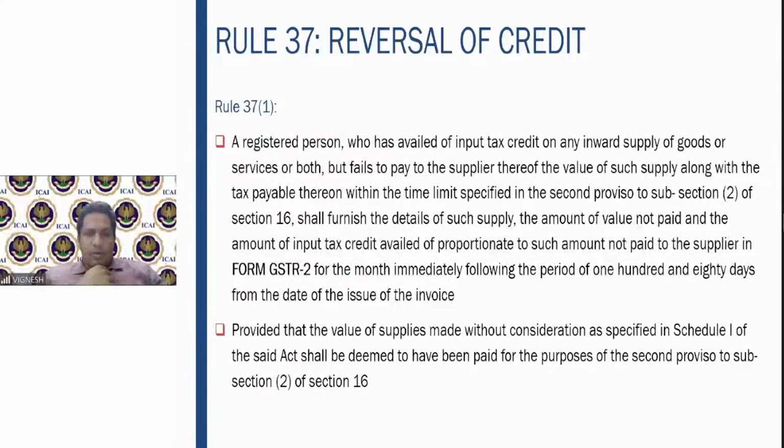Fine. And provided that the value of supply made without consideration, as specified in Schedule 1, shall be deemed to have been paid for the purpose of the second proviso. Sometimes you also make supplies without consideration. In that situation, it is deemed to be paid. For example, free samples: if you distribute them to persons other than related or distinct persons, you can still claim the input tax credit.